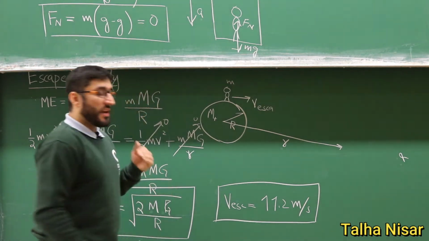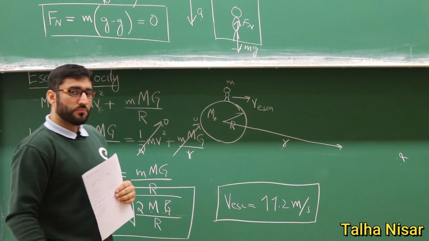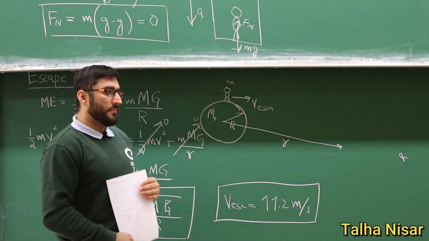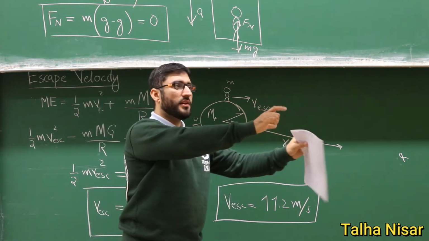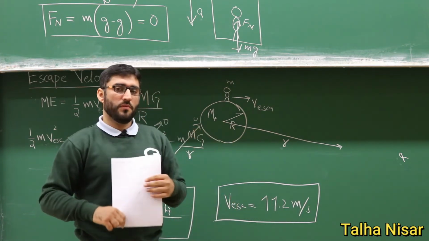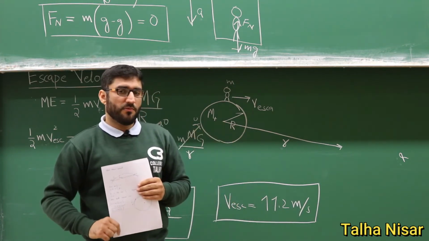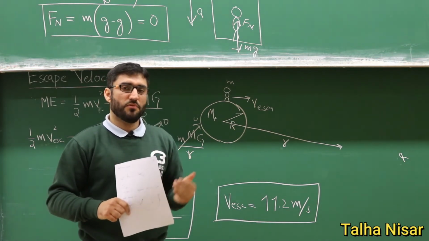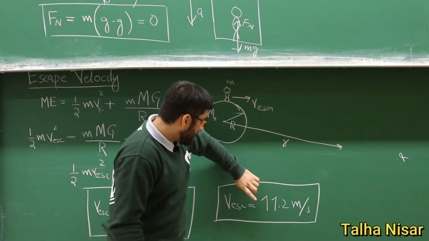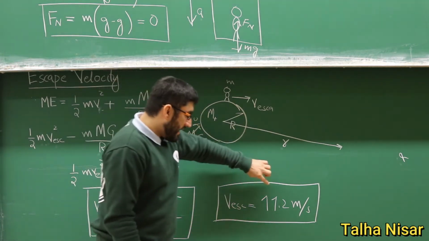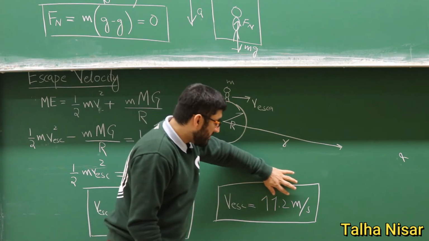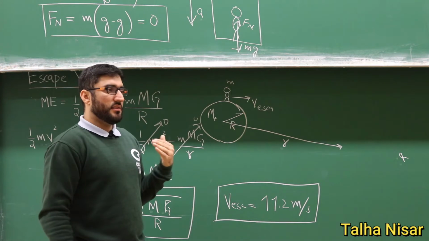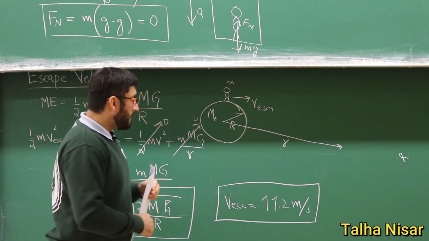And this escape velocity is only valid if we ignore the atmosphere. Of course, if we have Earth's atmosphere, as we will discuss in our next lecture on fluid dynamics, when we are moving through fluids, and air is also a fluid, we will feel a resistive force, and this escape velocity will no longer be valid. This escape velocity is only valid when we ignore the air drag and the drag forces.